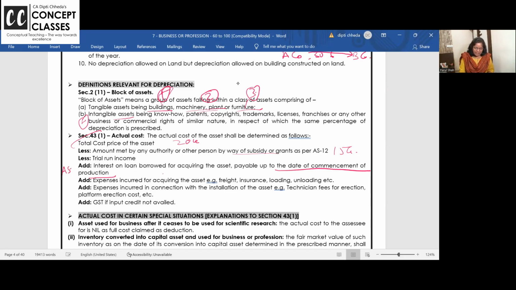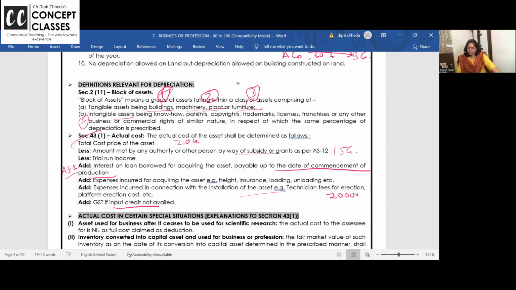This is what we do in AS 16, Accounting Standard, borrowing cost, till the asset is ready to put to use. Once the asset is put to commercial use, if you are still paying interest on loan borrowed for plant and machinery, you can debit it in your routine P&L account. Add expenses incurred for acquiring the asset like freight, loading, technical fees. GST you have to add to the actual cost of the asset only if input tax credit is not availed. If you have taken ITC, you cannot add that GST part to the cost of the plant and machinery.